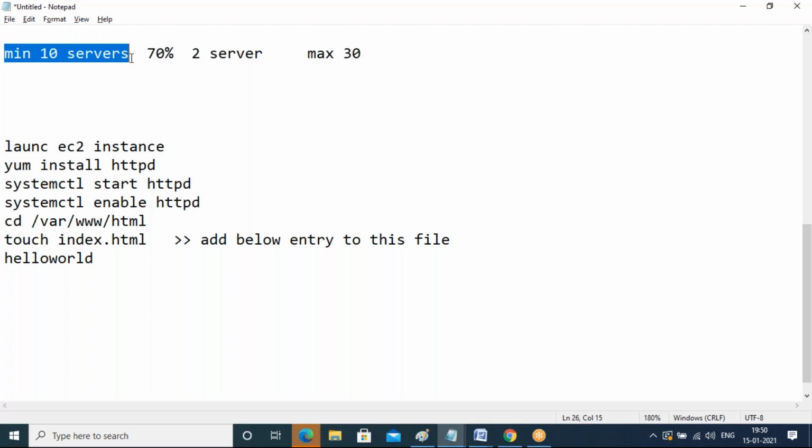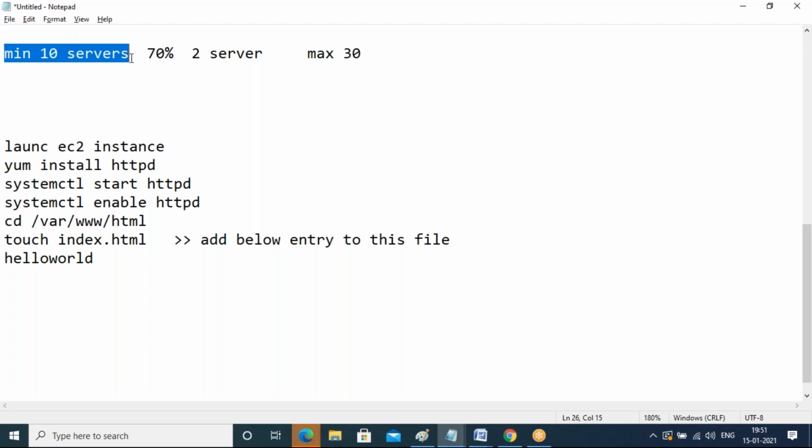Now example, at 9:30 p.m. IST, only 1.5 crore people are there, so I need hardly 15 servers. It will reduce 5 servers; it will delete them. Now again after 10 o'clock, only 1 crore users, so again it will reduce the number of servers and delete them. So your auto scaling always maintains how many servers you need.